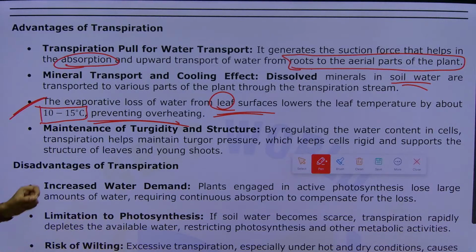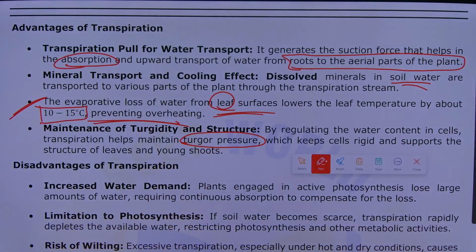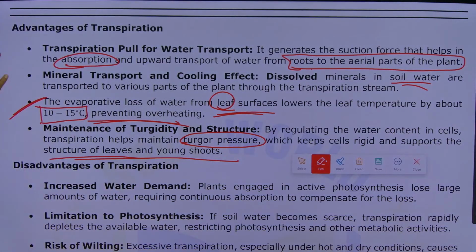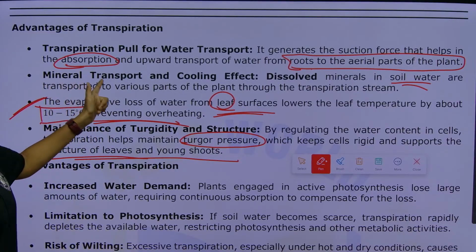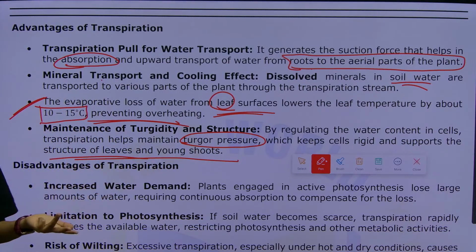Next, maintenance of turgidity and structure. By regulating the water content in the cells, transpiration will help to maintain what? Turgor pressure. This keeps the cell rigid and supports the structure of leaves and young shoots. Fine, right? So, these are the advantages of transpiration. First is transpiration pull for water transport. Second is mineral transport and it gives cooling effect. Next, maintenance of turgidity and structure.